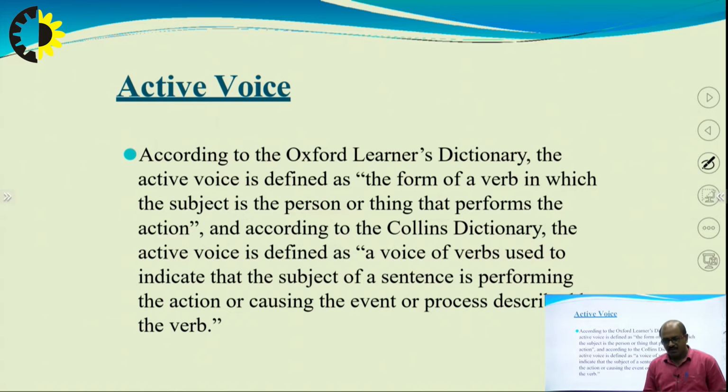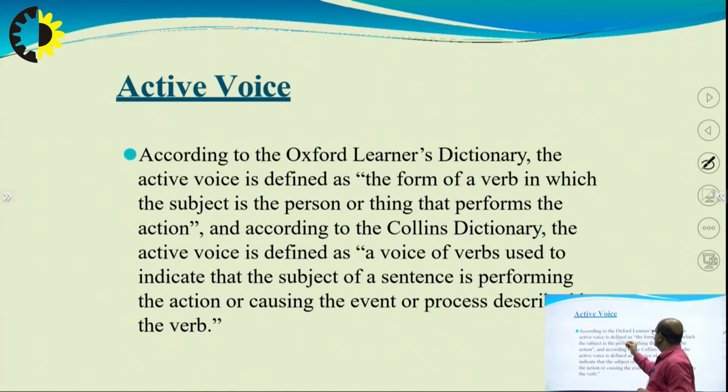Now, the definition of active voice as per the Oxford Advanced Learner's Dictionary and the Collins Dictionary. What do these two dictionaries say about the active voice? The fact is, the active voice will remain the active voice only, as we have discussed. But let's see how they describe it.